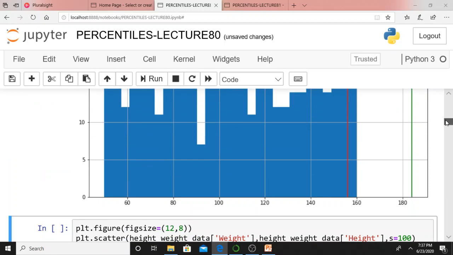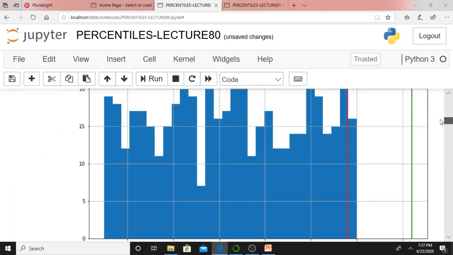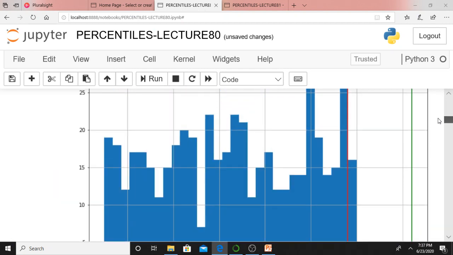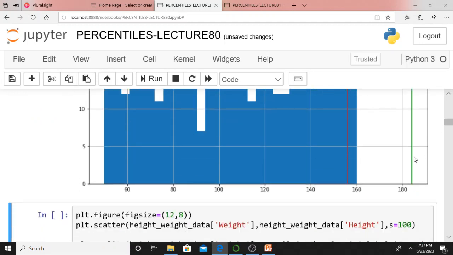There are two things. One is 156 and 184. This is Q1 and Q3. Just see, Q1_height, Q3_height. In between is Q3 minus Q1. What is my Q3 minus Q1 value? This is the interquartile range, where the middle 50% of our points are located.